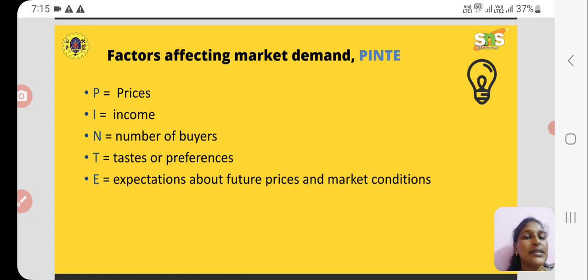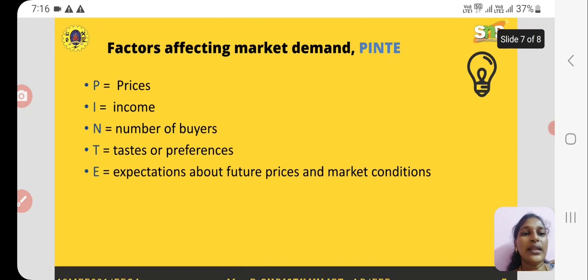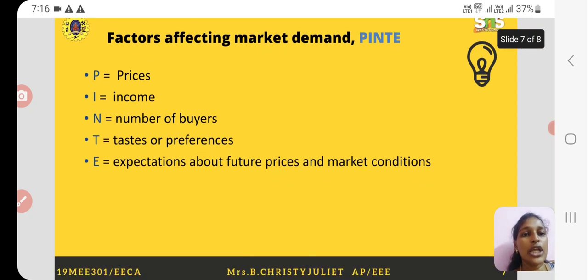First, let's see price. Whenever the price of a product gets lowered, the quantity demanded will be more. For example, let us consider the price for peanuts to be rupees 20 per kg. If the seller announces a discount or an offer for selling the peanuts for rupees 5, then every customer will opt to purchase those peanuts. So the demand for those peanuts will increase. Whenever the price decreases, the demand for the product will increase.